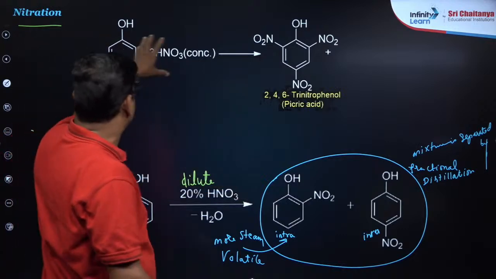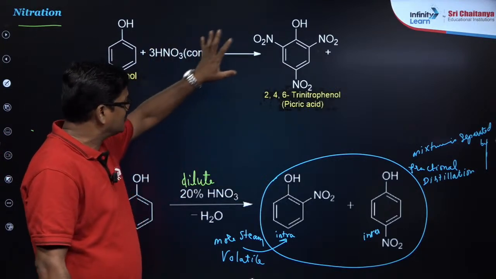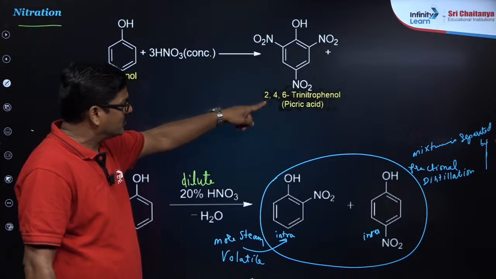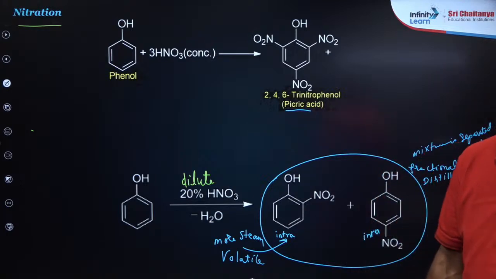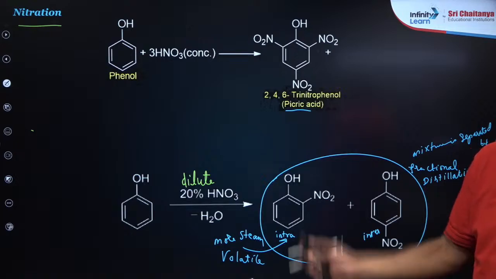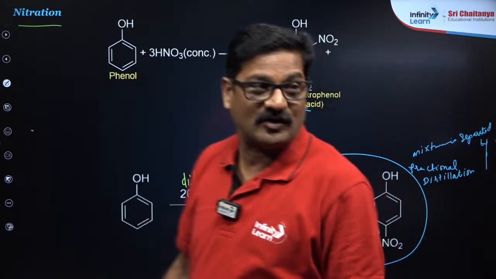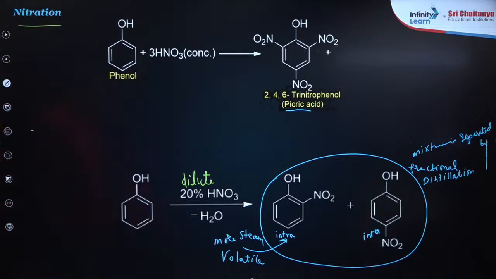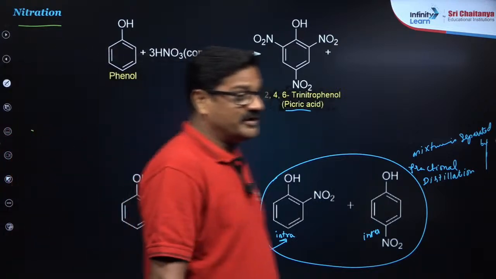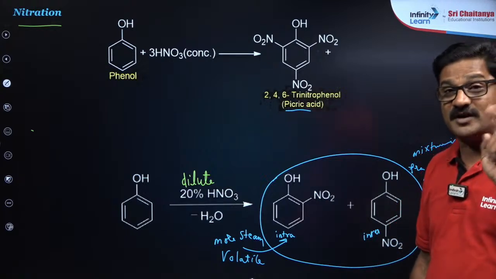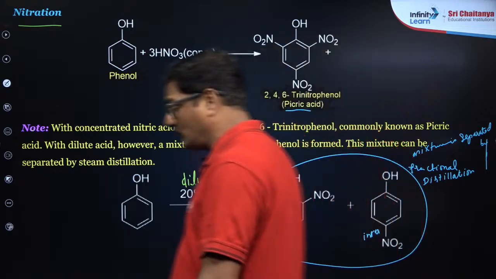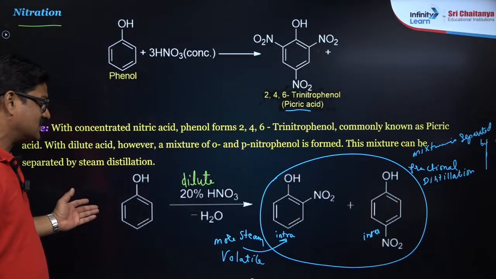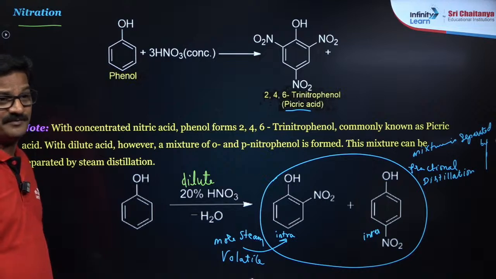Now, when phenol is treated with concentrated nitric acid, you are going to get 2,4,6-trinitrophenol. This is popularly known as picric acid. So, which of the following compounds does not have a carboxylic acid? Common names will be given. In that, picric acid is a phenolic acid but not a carboxylic acid. Fine beta? Yes. It's a very important reaction. After that we need to learn two more reactions, Kolbe's reaction and Reimer-Tiemann reaction. And when concentrated nitric acid is there, 2,4,6-trinitrophenol, and when dilute nitric acid is there, orthonitrophenol and para-nitrophenol are formed.